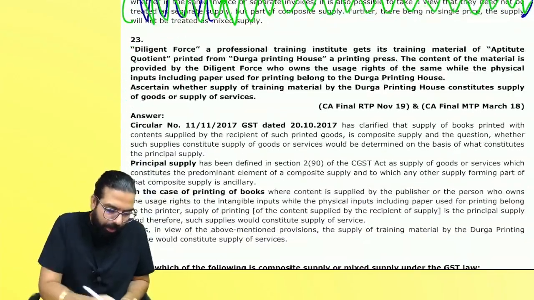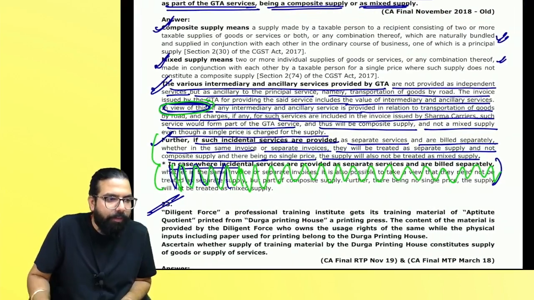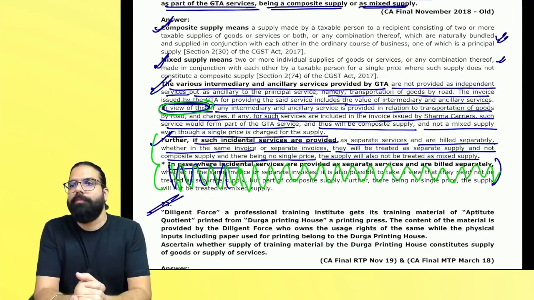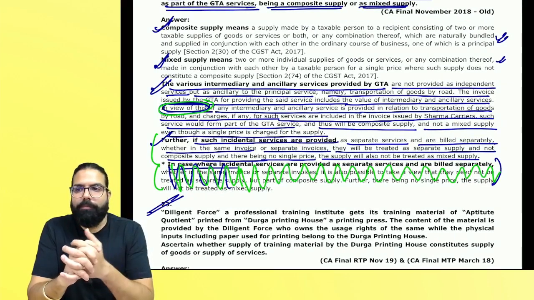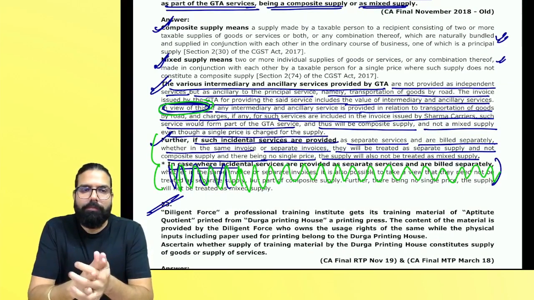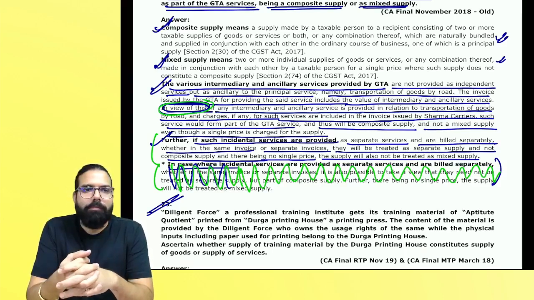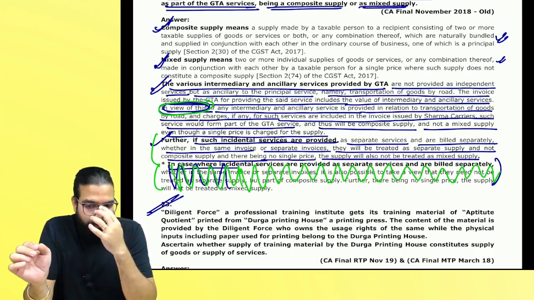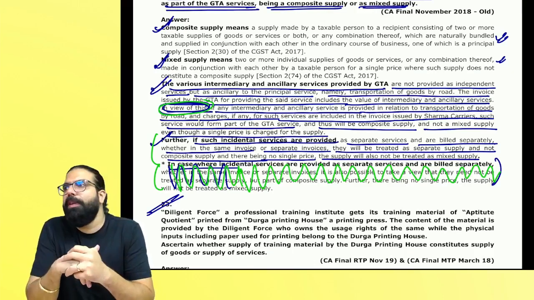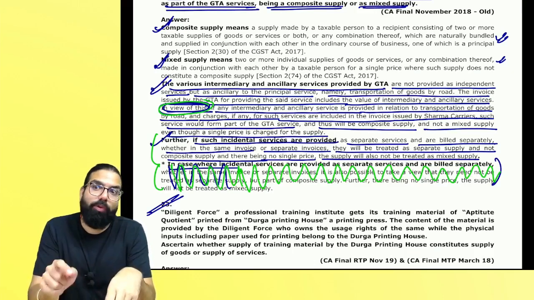Next. Diligent Force. Can you read this question and tell me which provision will apply? Read the provision. Yesterday, after the exam got over, I was speaking to some of the students who called me saying, Sir, this question was so easy.